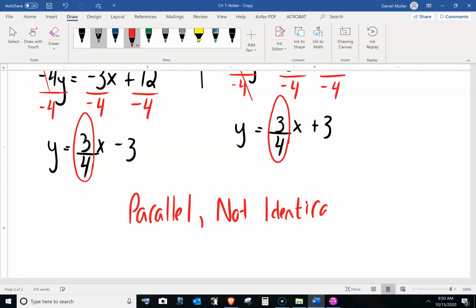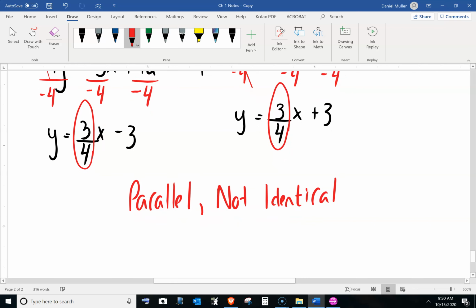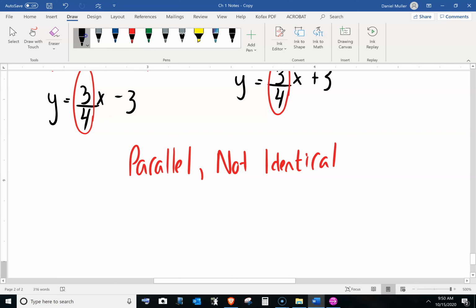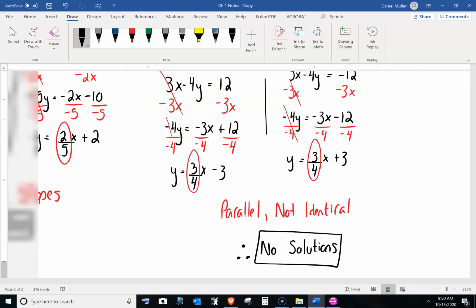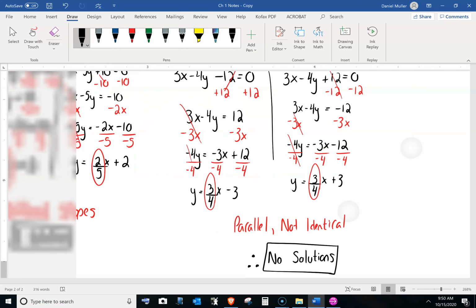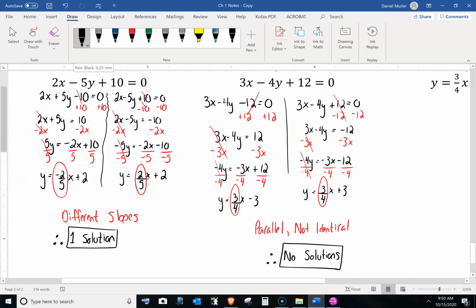So if things are parallel, and they're not the same equation, they're like train tracks, they will never cross. Therefore, how many times will they cross? Never. No solutions. Therefore, no solutions. Okay, so I'll just zoom out here in case you need to copy anything down.